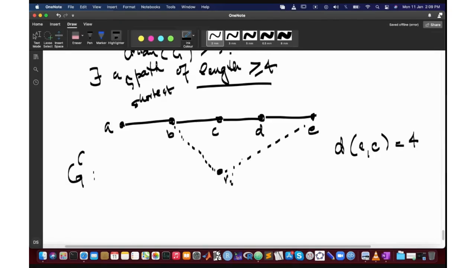Okay, which is not possible. Which means कि इन दोनों edges में से कोई एक exist कर सकता है, दोनों ये exist नहीं कर सकते. Okay, both of them can't be there in the graph G. Similarly, if there is a path from, let me use a different color now.